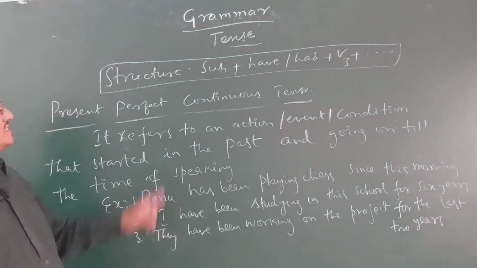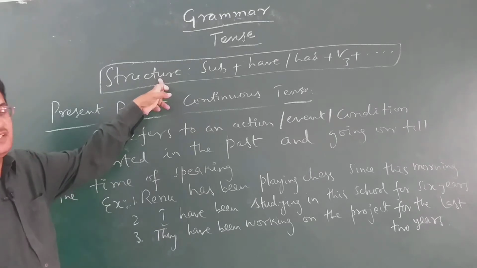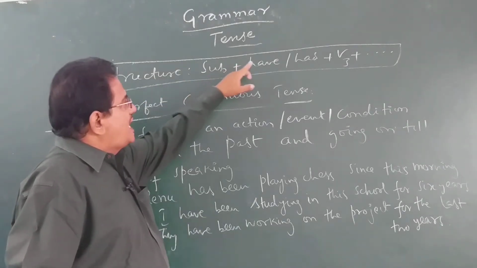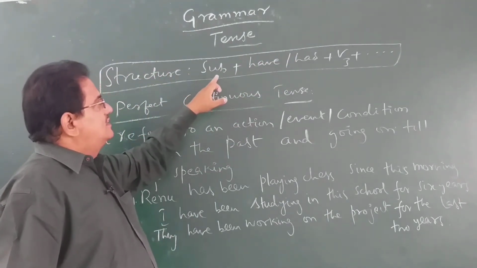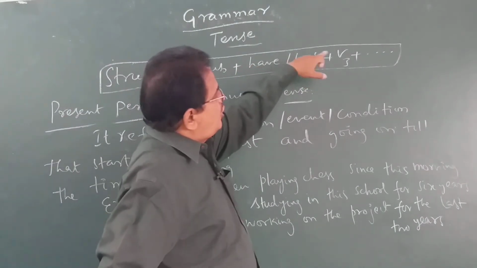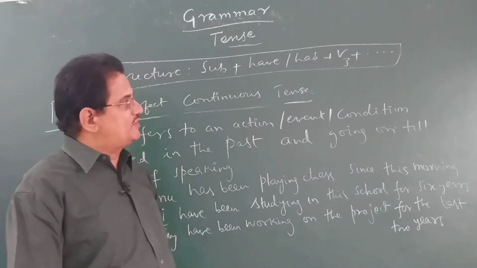Yes, children, this is the structure of present perfect tense. Just now we completed discussion about present perfect tense. When you find have or has in a sentence, subject being followed by have or has, followed by V3, V3 means past participle form of the verb.